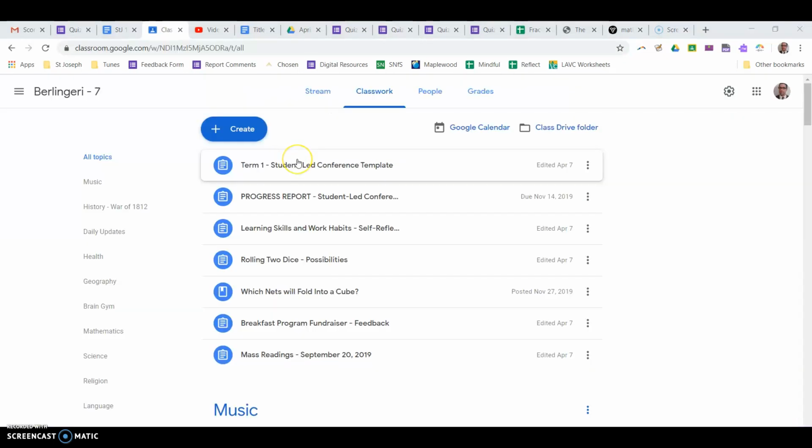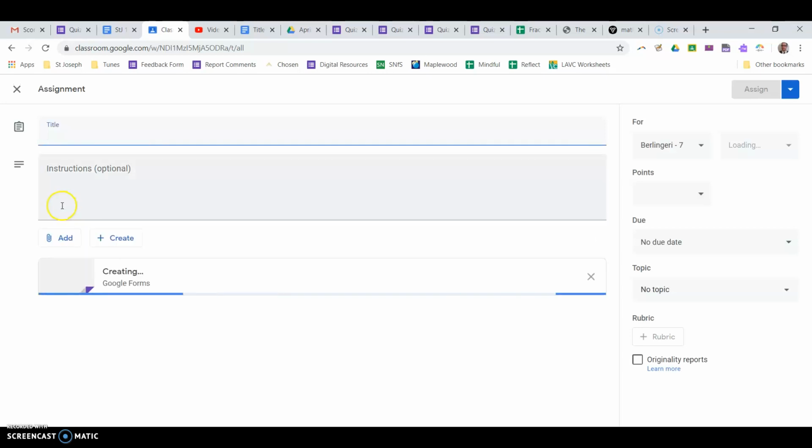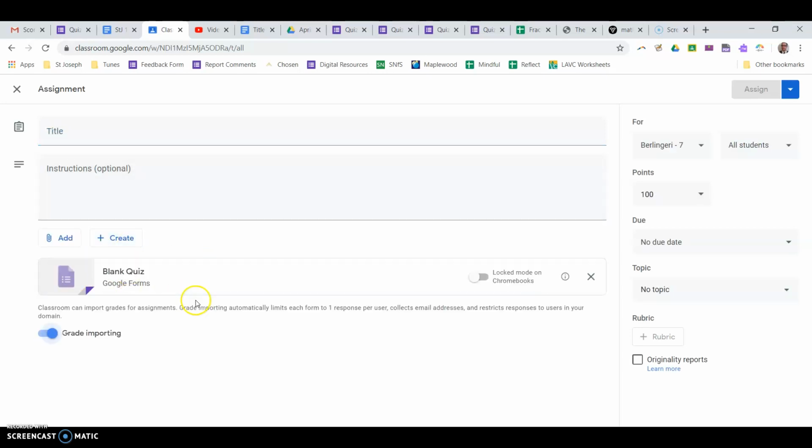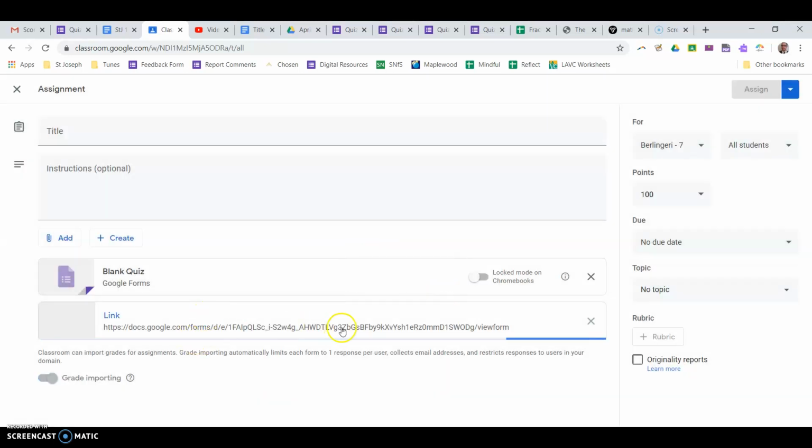Or here I am back in my classroom. I'm going to click Create and then Quiz Assignment. And Google is going to make one for me. And I can just click on this and make my quiz right here. And then it's tied into the assignment. The other way that I would do it is I would add link, and I would just put in the link here. And so there's the link to my existing form that's essentially doing the same thing.